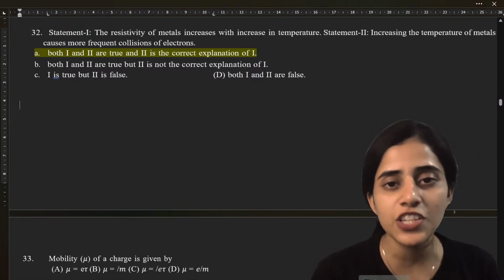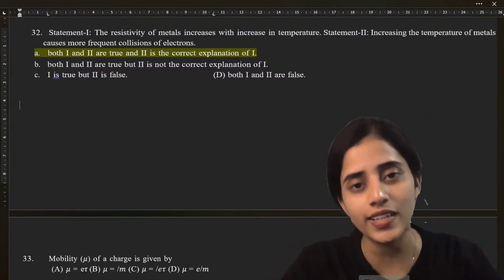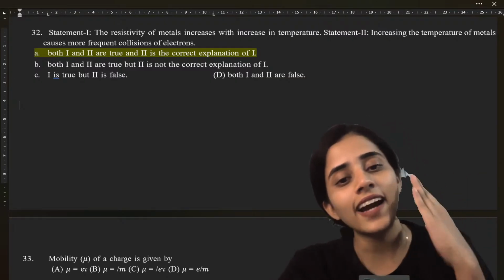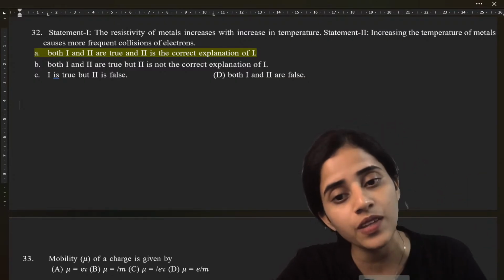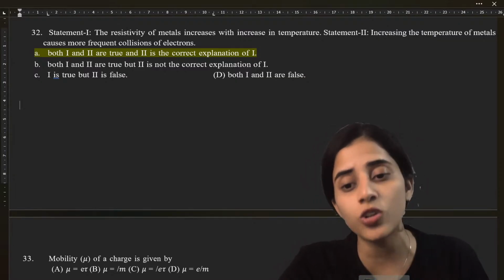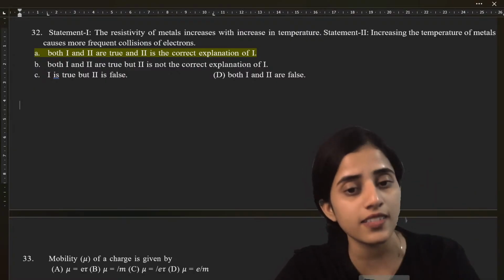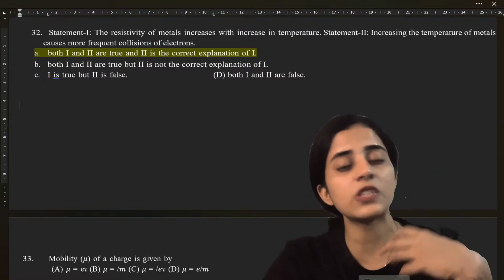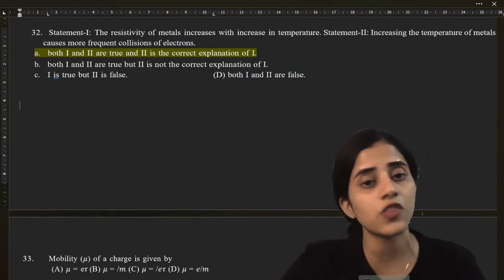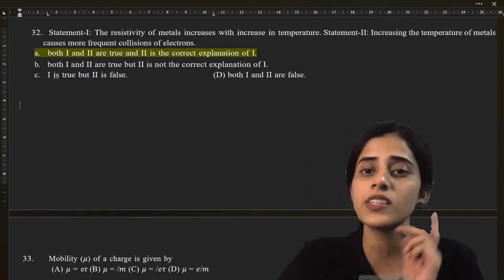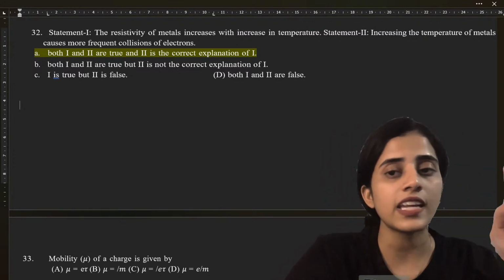See, the resistivity of metals will increase with increase in temperature. Why? Because at higher temperature, the atoms in the metal vibrate more, which leads to more frequent collisions between them, and hence the resistance, or the resistivity, will also increase. Resistivity depends on two things, temperature and the nature of the material. So obviously it will increase with temperature. Statement 1 is correct. And why is statement 2 also correct?